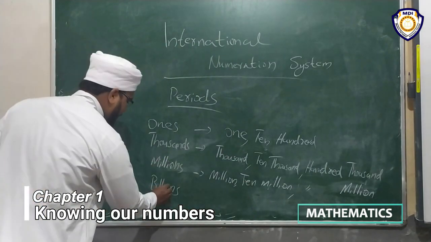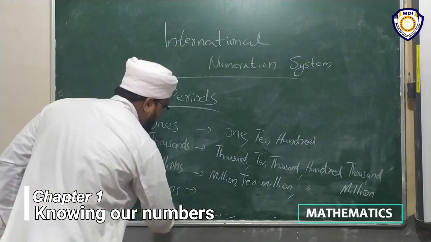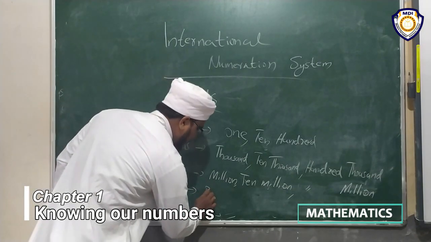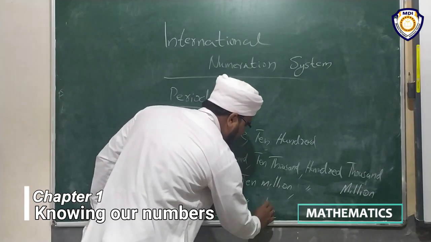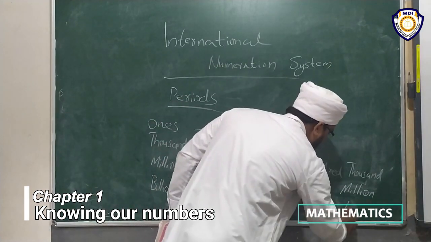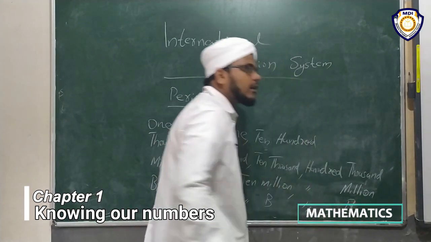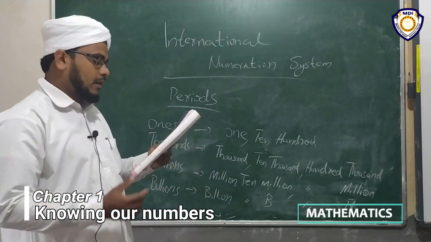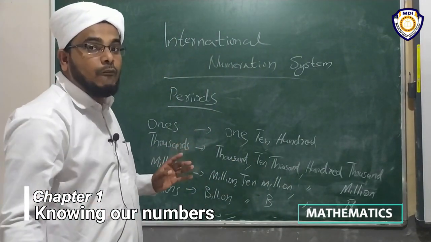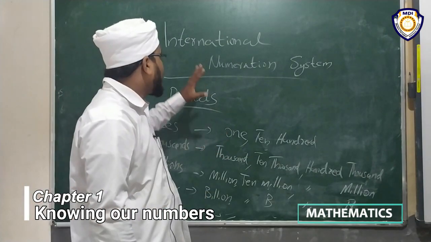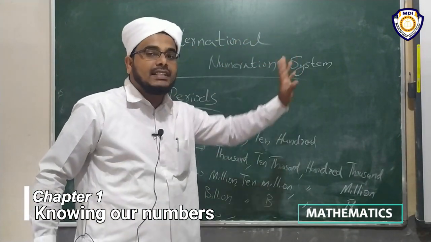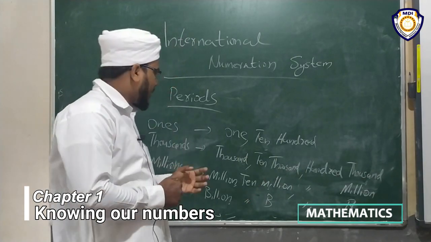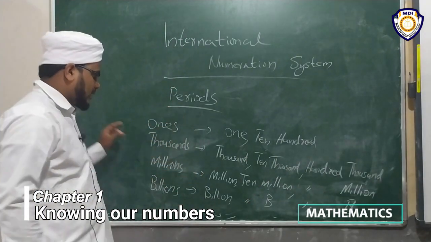Then billions. Here 1 billion, 10 billion, 100 billion. This is very important to study in our international numeration system. These are the periods.